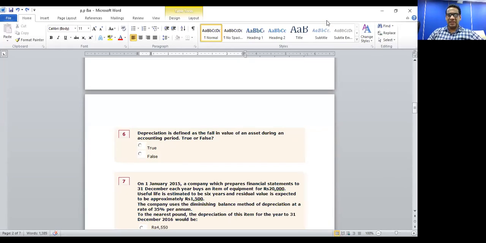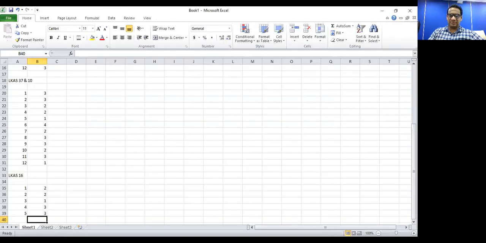Depreciation is defined as the systematic allocation of cost of an asset over its useful lifetime. It is not the fall in value of an asset. So the statement is incorrect. So for question number 6, the answer is false, which is answer 2. Question 7.